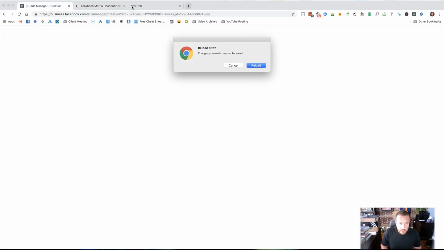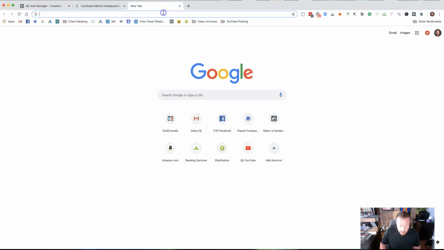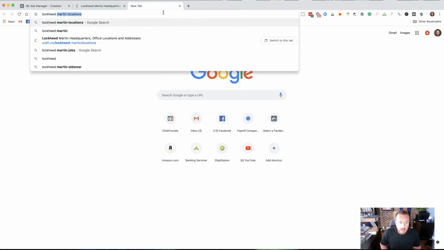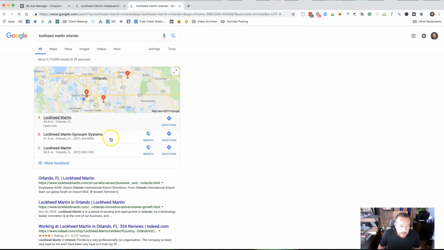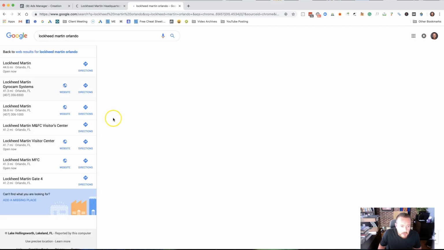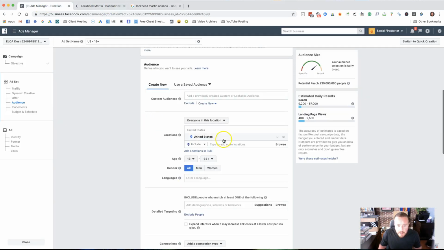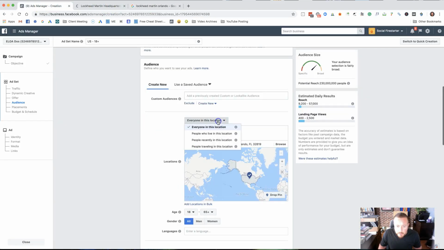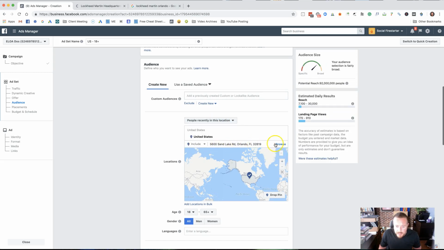Still a little investigation here. Come on, cancel. Lockheed Martin, Orlando. Let's see if that'll bring up my addresses. Okay, cool. All right, so here's the Sand Lake Road location. So we're going to go to ads, include, and we're going to do everyone recently in this location. This is everyone that's been at this location within the last 7 days.